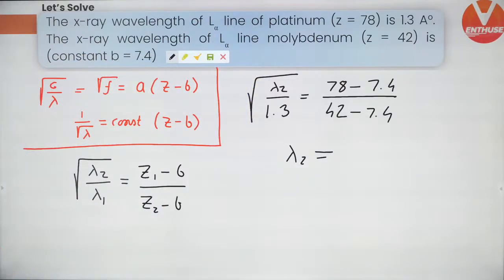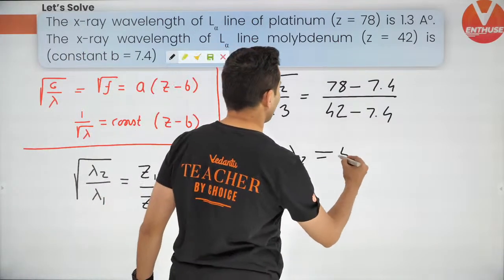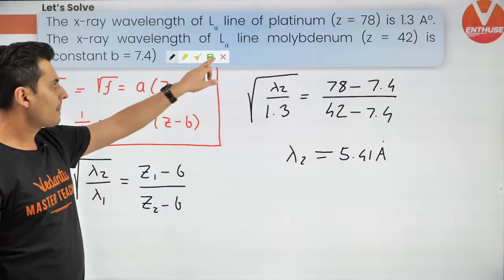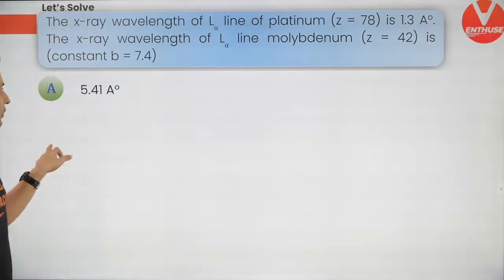Okay, so solve this and you will get the value of lambda. Just check it out. If it comes out close to 5.41 Angstrom, that's what you will get. That's the answer. Cool. So using Moseley's law, 5.41 Angstrom.